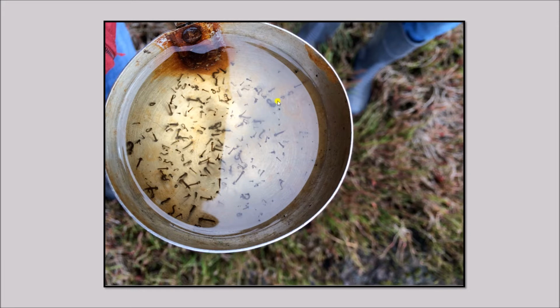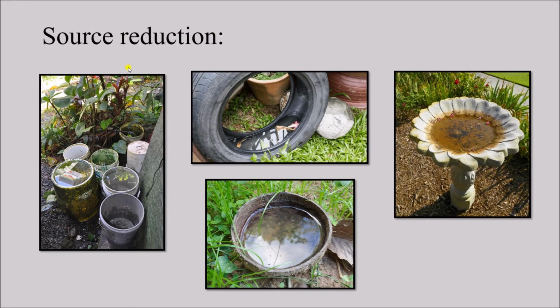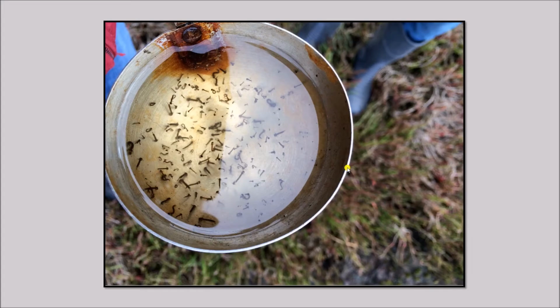So, these are the larvae as you can see. Generally, Anopheles mosquito breed in clear water, Culex mosquito breed in dirty water and Aedes mosquito breed in artificially collected water. So, this is about source reduction, where we have to identify and eliminate the potential mosquito breeding places.